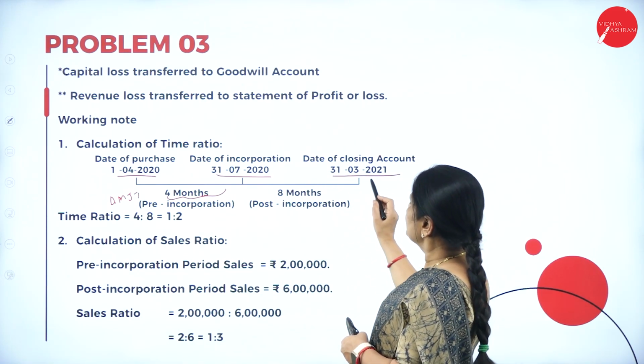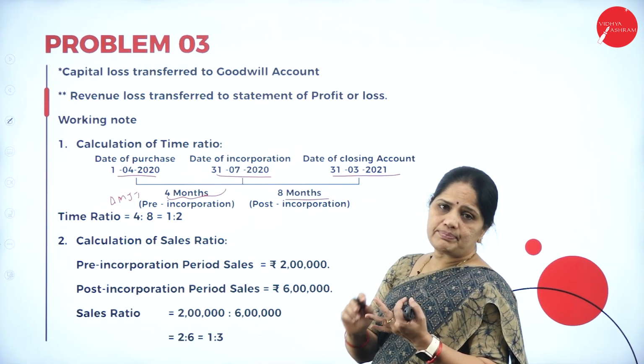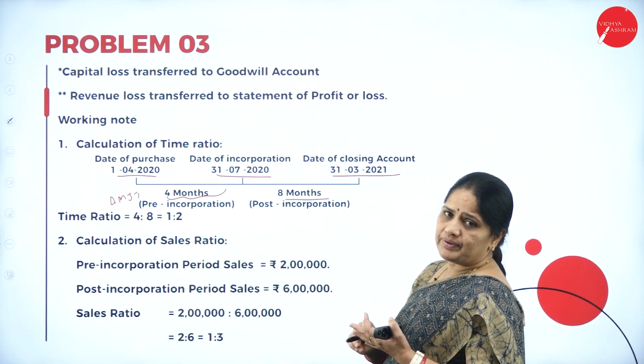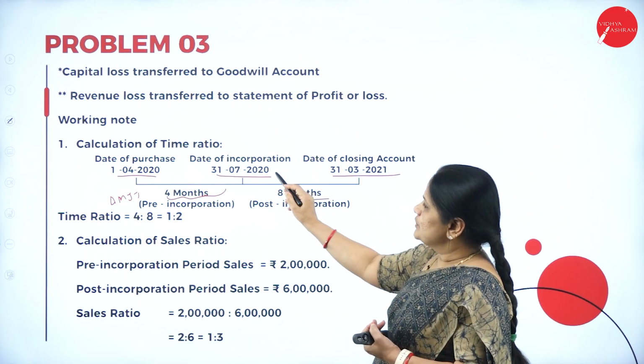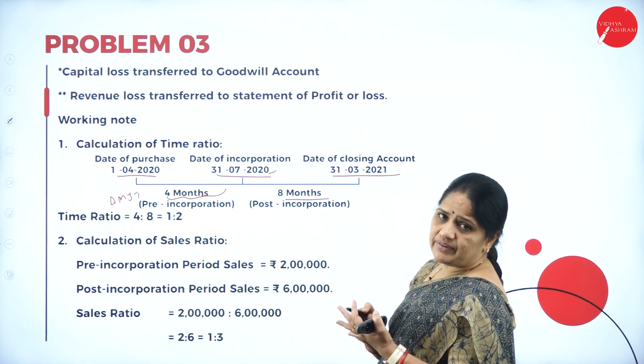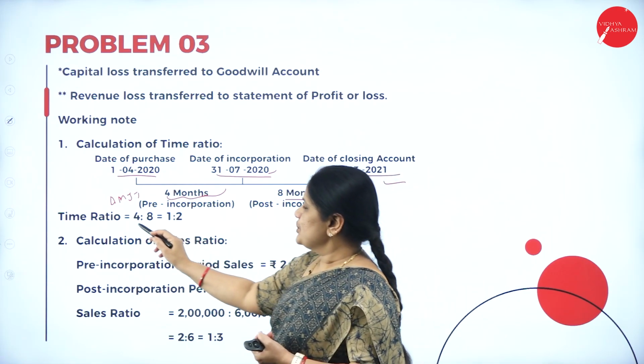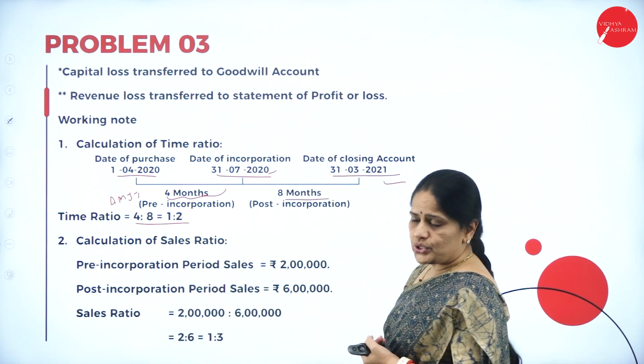Now from August to next March, it becomes 8 months: August, September, October, November, December, January, February, March. So it is 8 months. So the time ratio is 4:8 or 1:2.